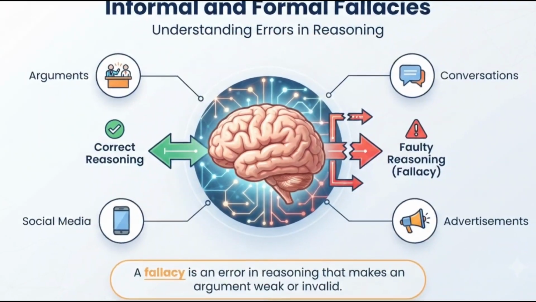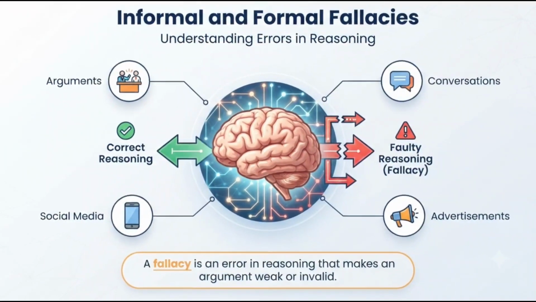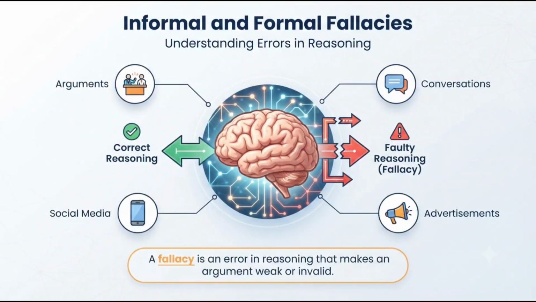Have you ever heard an argument that sounded convincing but was actually wrong? This happens because of fallacies. A fallacy is a mistake in reasoning that makes an argument weak or invalid. Learning about fallacies helps us think clearly, avoid being misled, and build stronger arguments.